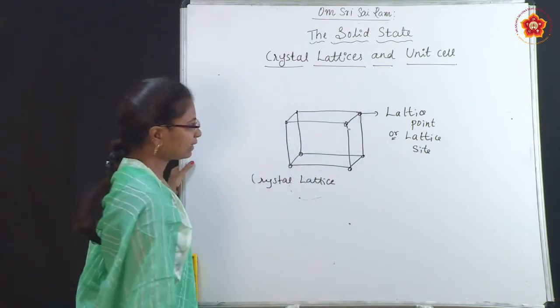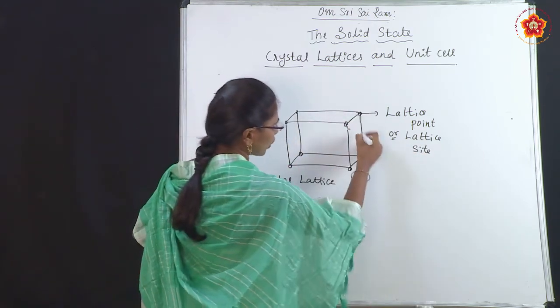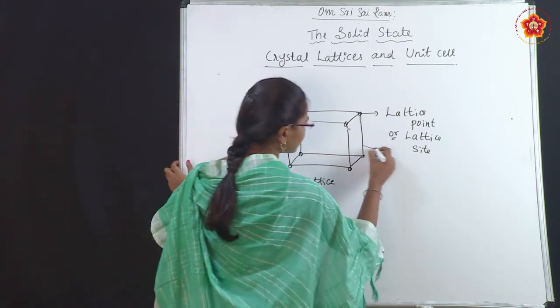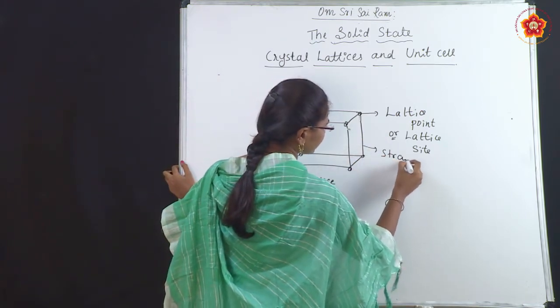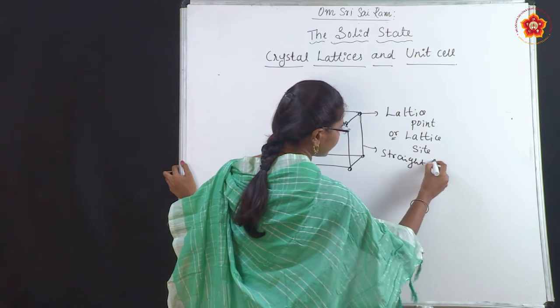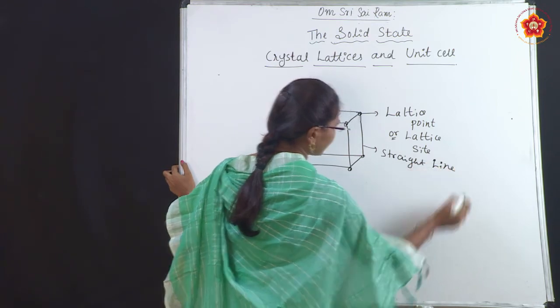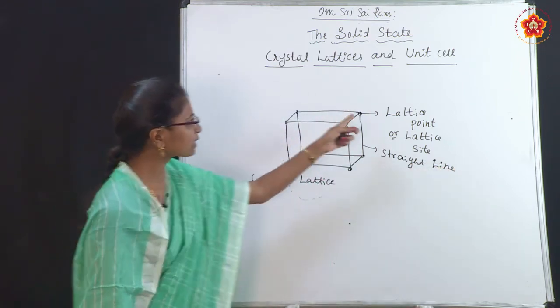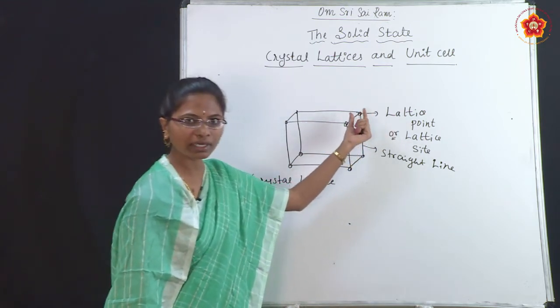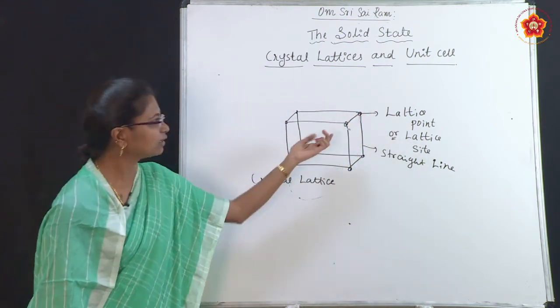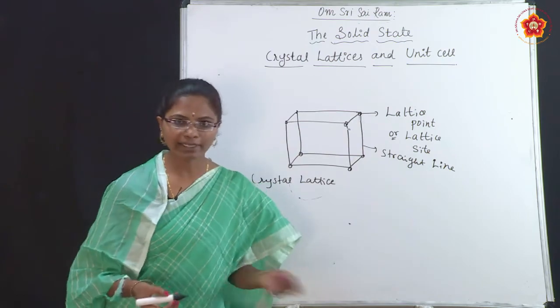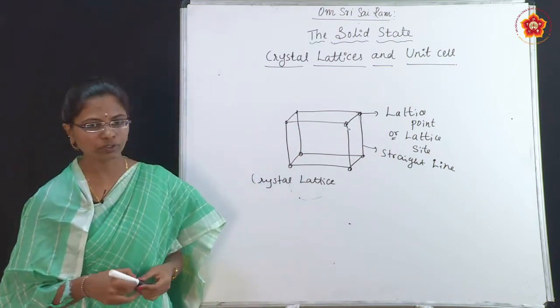The two atoms are joined together by a straight line. Remember, this is the lattice point, and it may consist of any one atom, ion or molecule.